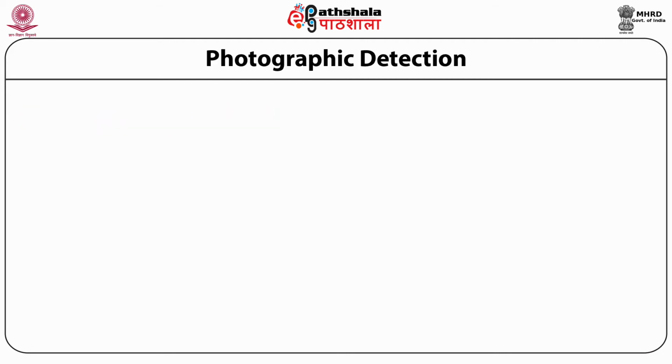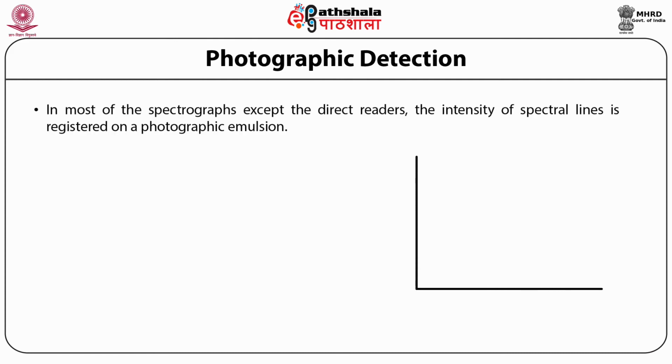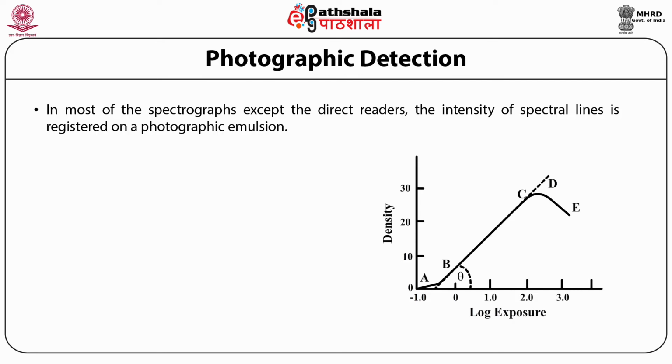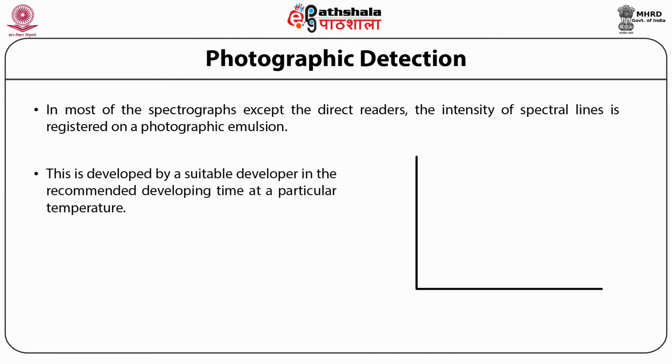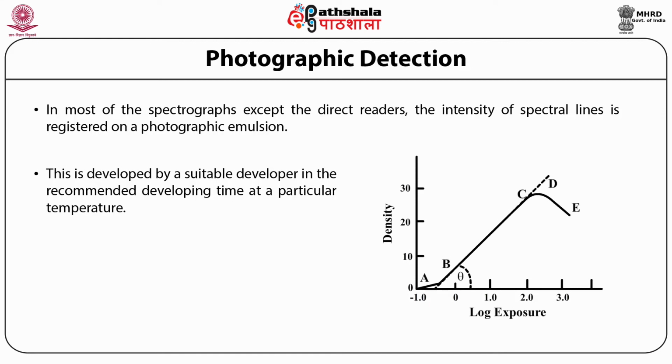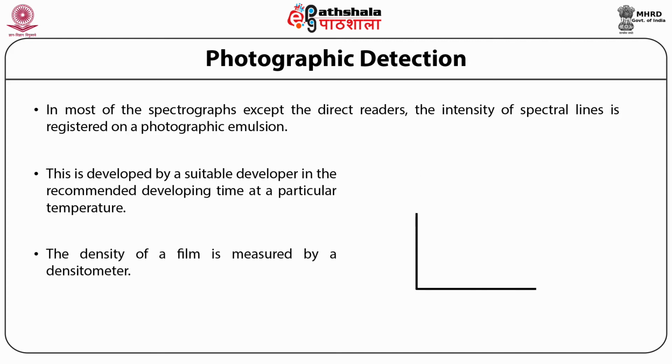The next is the photographic detection. In most of the spectrographs, except the direct readers, the intensity of spectral lines is registered on a photographic emulsion, and this is developed by a suitable developer in the recommended developing time at a particular temperature. The density of a film is measured by a densitometer.